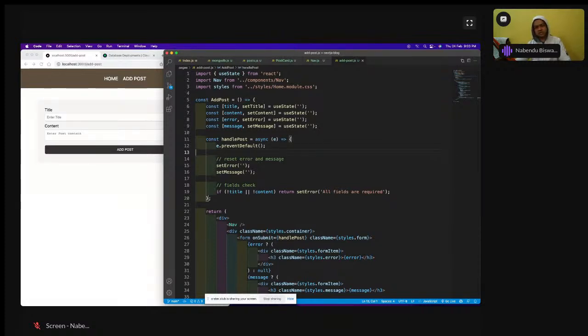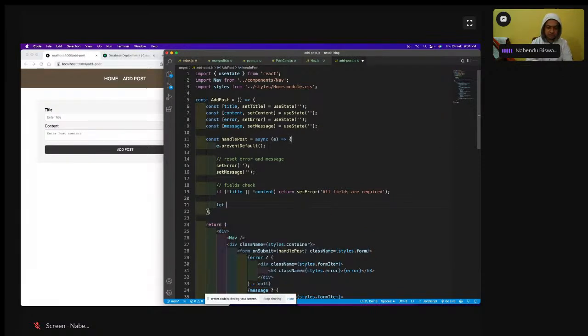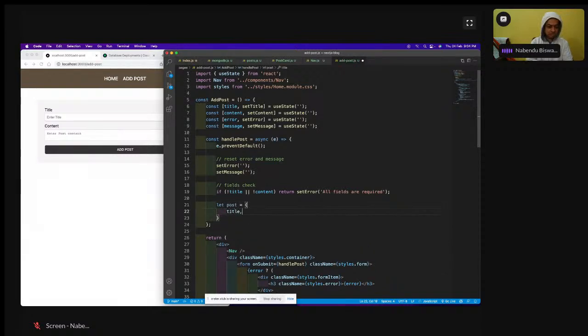We don't use mongoose in this. A lot of the time we use mongoose when we are going to do this with node.js, but we are not going to use mongoose here. We are going to use a different way, but the structure we have to give. So I'm going to have a post structure here after this title. If this is there, then I'm returning, and then I will have a post structure. So let post equal to title, comma, content, comma,